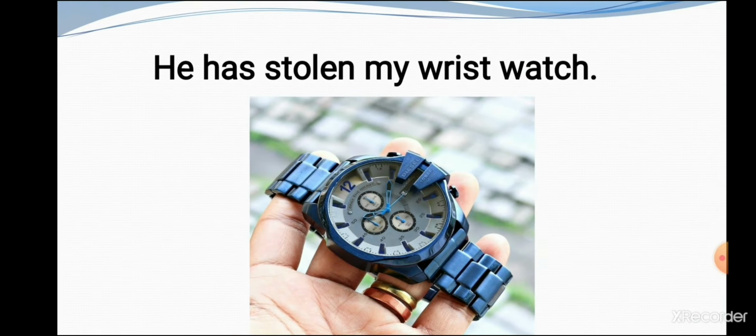Now students, look at this sentence carefully. He has stolen my wristwatch. Here, he, subject, has stolen, verb form, then my wristwatch, its object. Now students, how can we change my wristwatch? It will become subject in the passive voice. My wristwatch, then use has plus been. My wristwatch has been stolen by him.